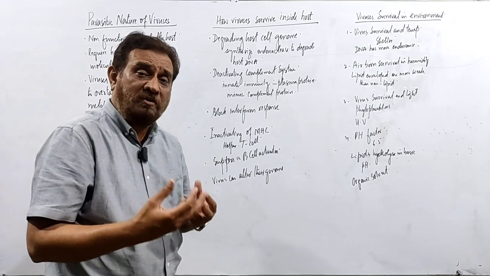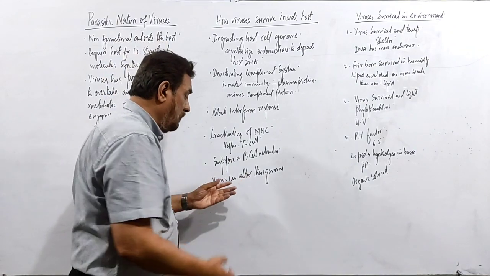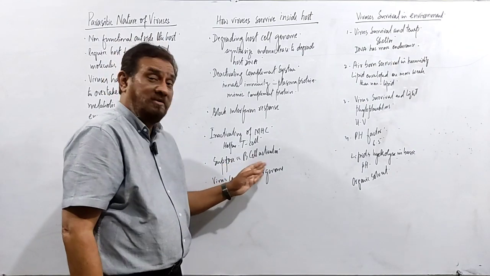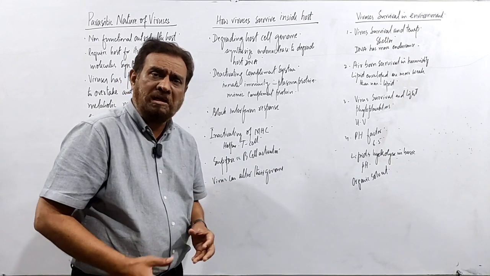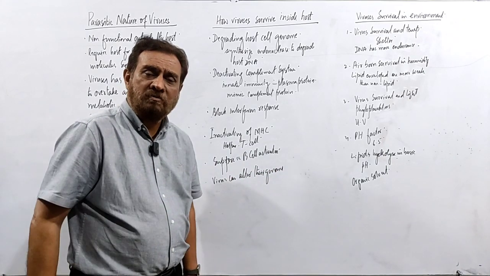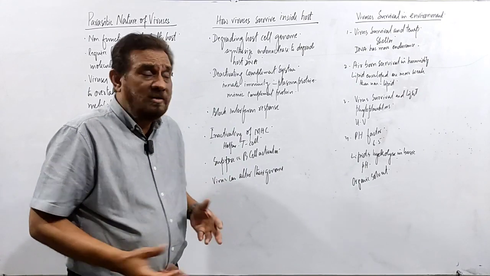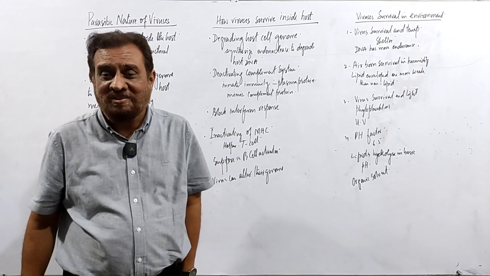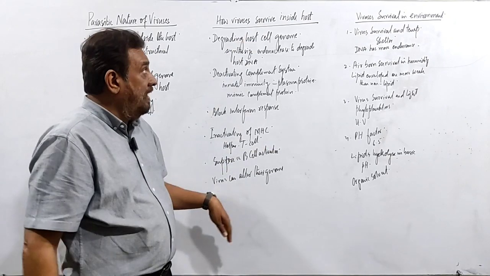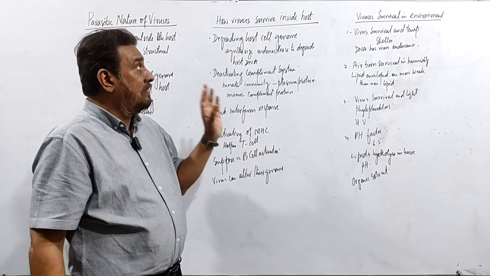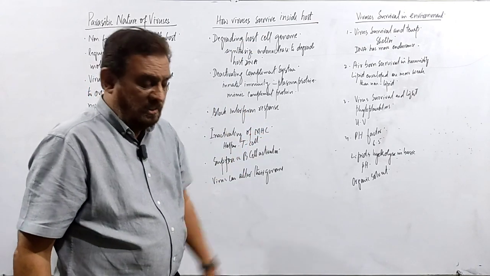The blocking proteins are not going to be produced because they are suppressing the B cell activation. B cells remain inactive. They are not producing their antibodies. So who will block the virus? The virus will enjoy in my body. So this is one way that virus survives inside the host.